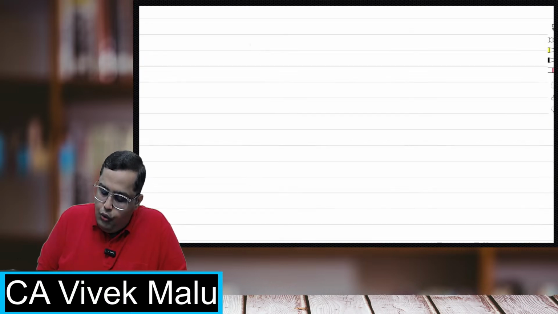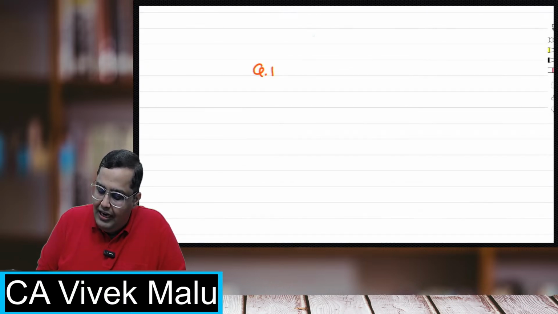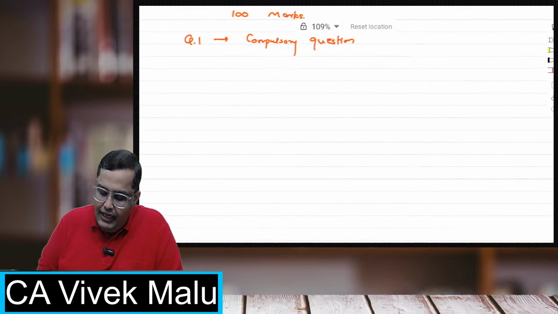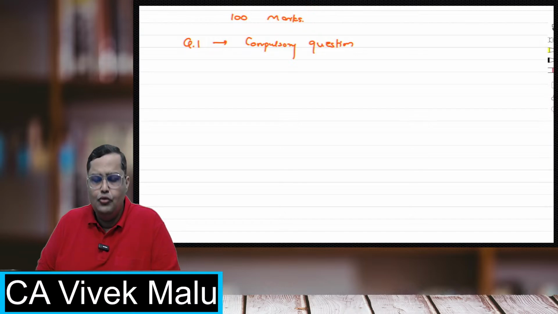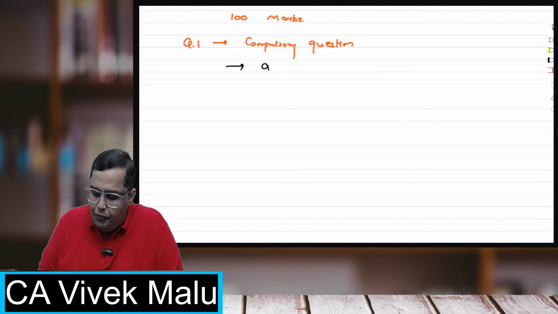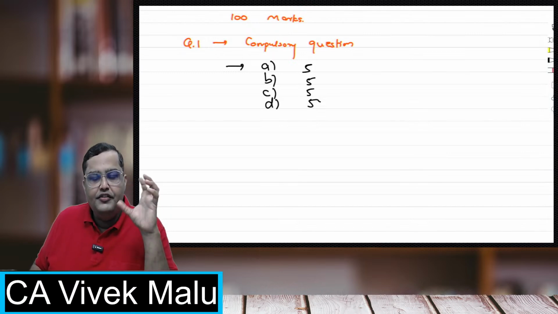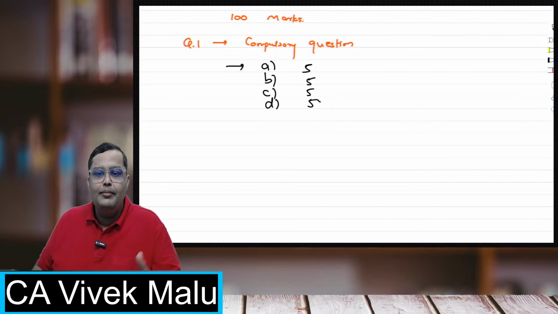Now, question number one. As we all know, your paper is of 100 marks, out of which question 1 is a compulsory question. This question has been seen in almost every exam. It has 4 sub questions, A, B, C and D, all of them for 5 marks. You cannot skip this. I'll be telling you what the pattern of ICF is, which kind of questions normally come in the compulsory question. I'll be sharing all the data.